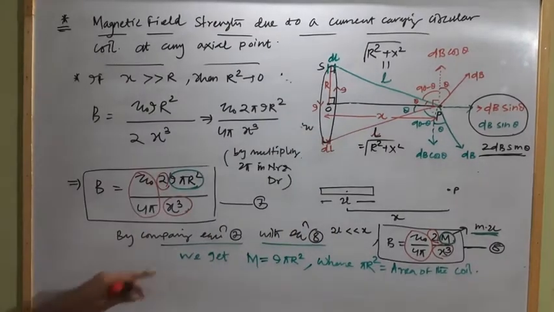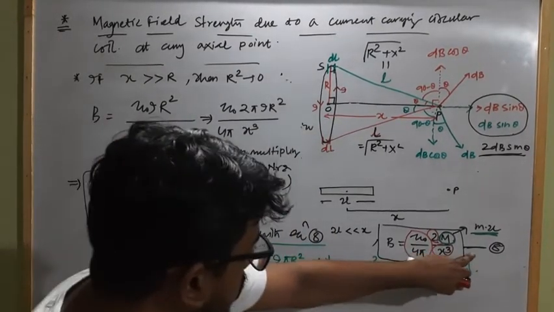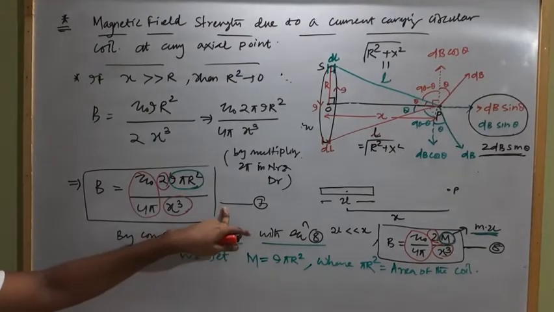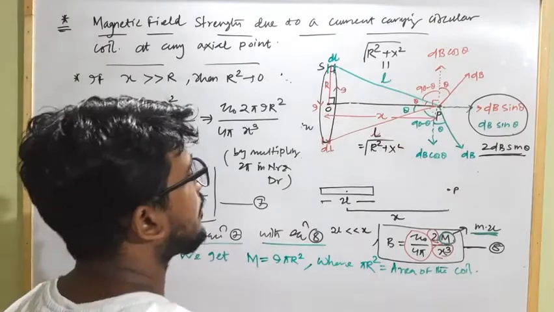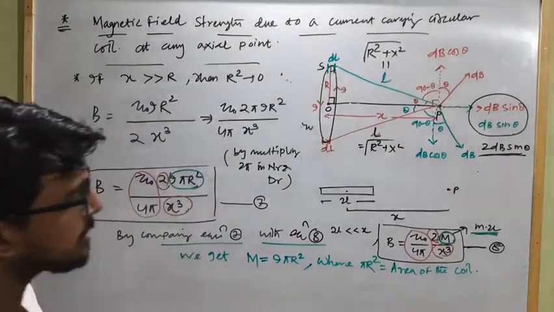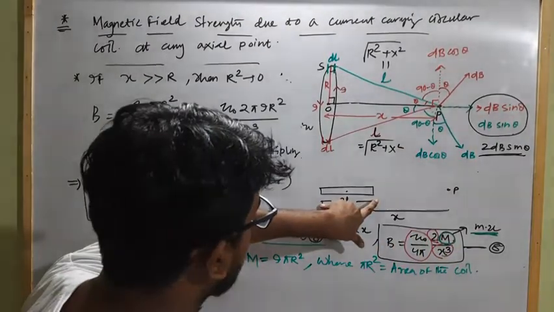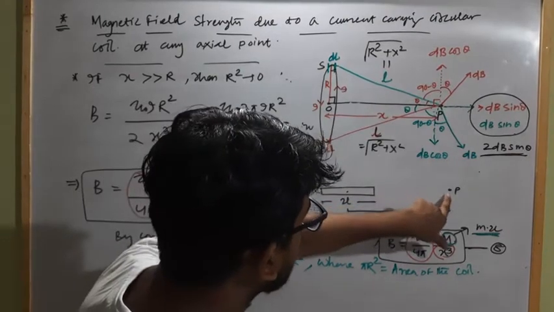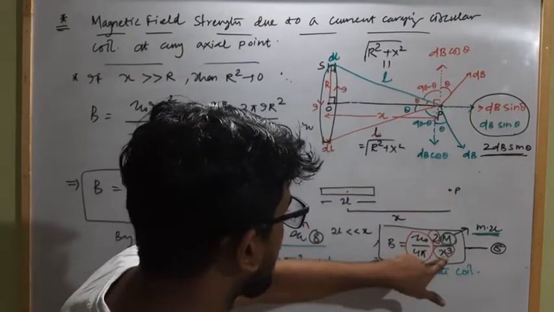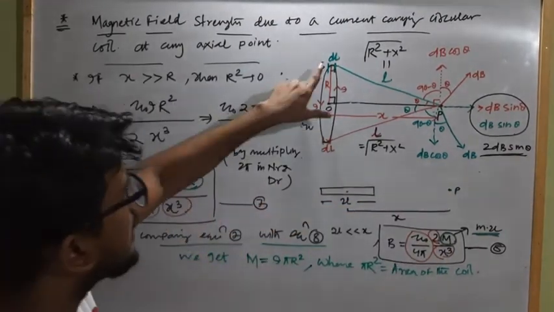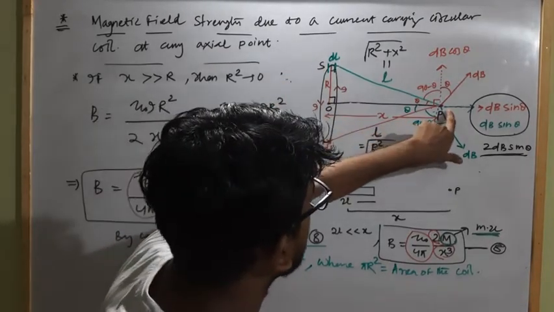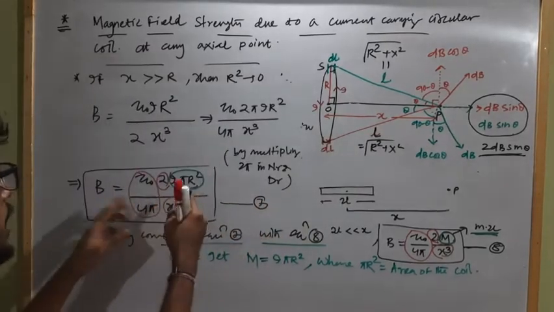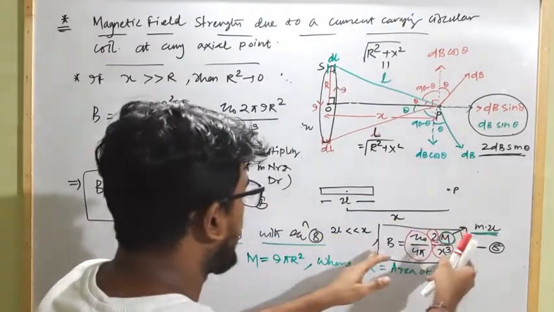So from this relation, from equation 8 and 7, we conclude what? A current carrying circular coil behaves as a what? Magnetic dipole. As in case of a magnetic dipole, the magnetic field strength at any axial point is this much, same as that in case of a current carrying circular coil, the net magnetic field strength at any axial point will be this much. And by comparing these two, we get what?